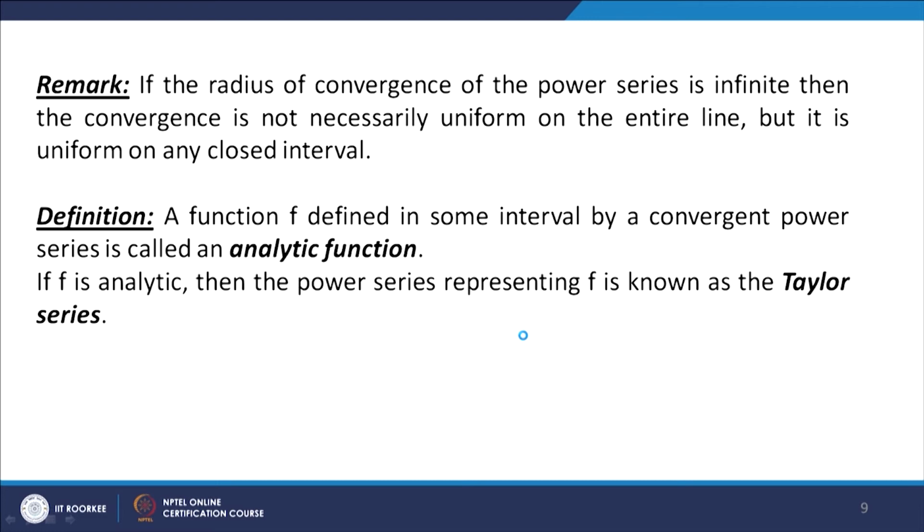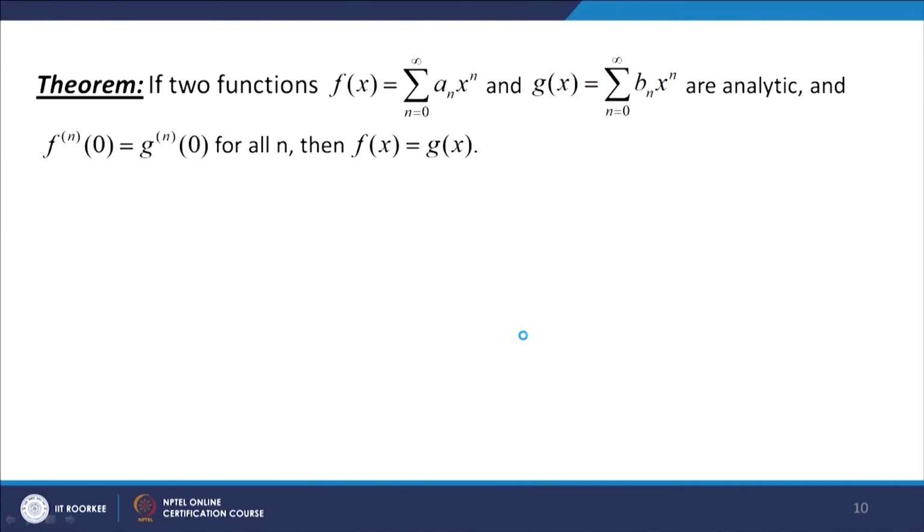Now, a function f defined in some interval by a convergent power series is called an analytic function. So the definition of an analytic function is that it should be defined in some interval by a convergent power series. Now, if f is analytic, then the power series representing f is known as the Taylor series. Let us say we have two functions f(x) = sigma n equal to 0 to infinity a_n x^n and g(x) = sigma n equal to 0 to infinity b_n x^n that are analytic.